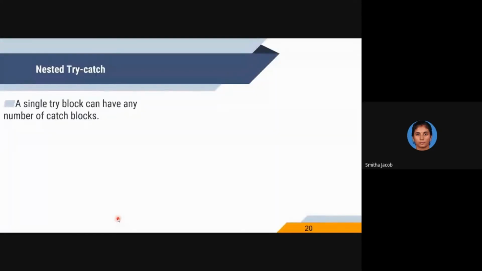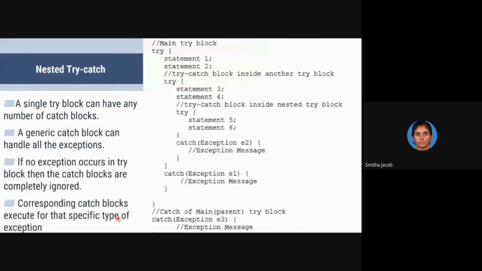Next is nested try catch. A try catch that consists of another try catch block is called a nested try catch. Look at this example or the syntax. A try block contains another try block. This try block again contains another set of try block. Each try block has a corresponding catch block, and the outer try block also has a corresponding catch block. This is also valid in Java. It is called a nested try catch block.